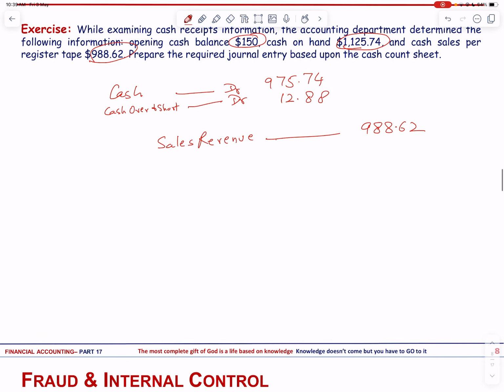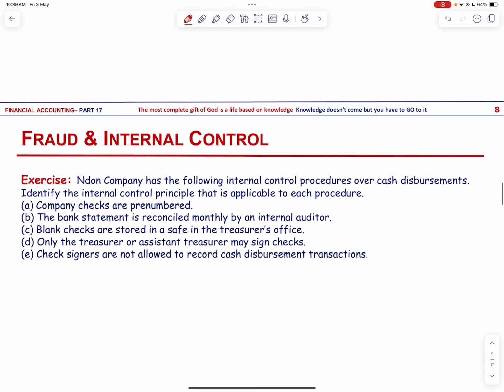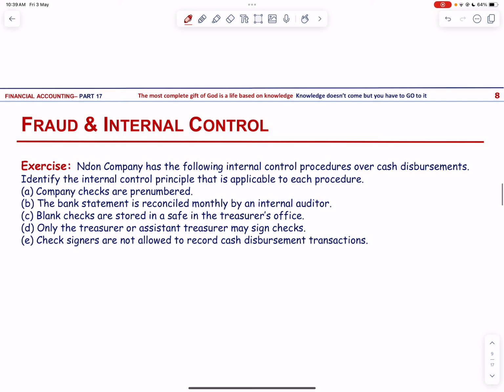Let us move on to the next exercise. Nadon company has the following internal control procedures over cash disbursements. Identify the internal control principle that is applicable to each procedure. Now, company checks are pre-numbered. So this is documentation procedures. The bank statement is reconciled monthly by an internal auditor, that is independent internal verification.